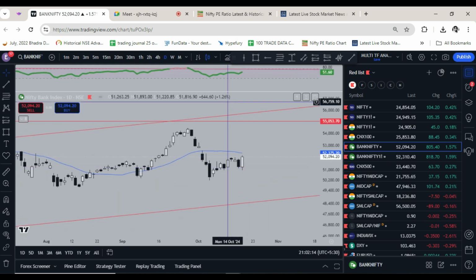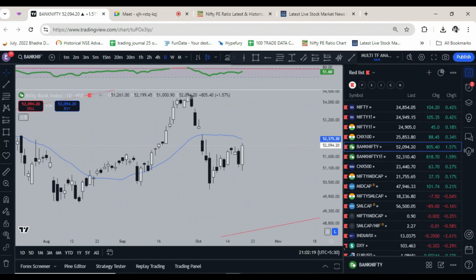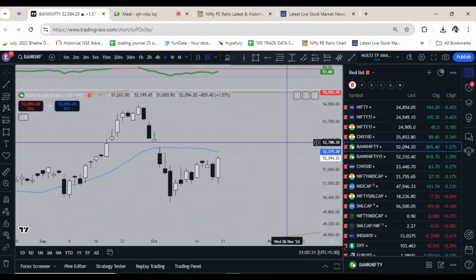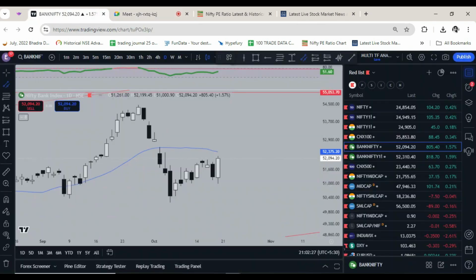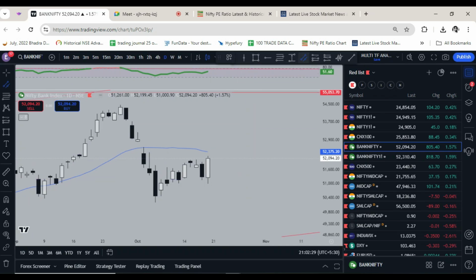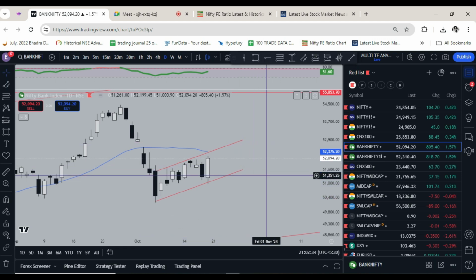On the daily time frame, again it was a good bullish candle, a bullish engulfing candle on Friday.